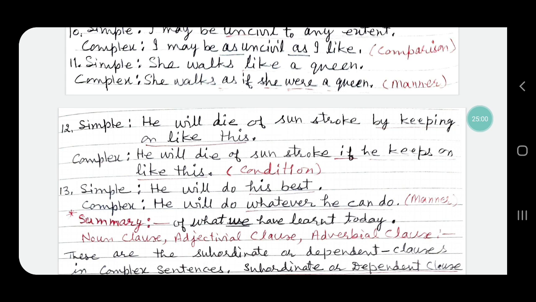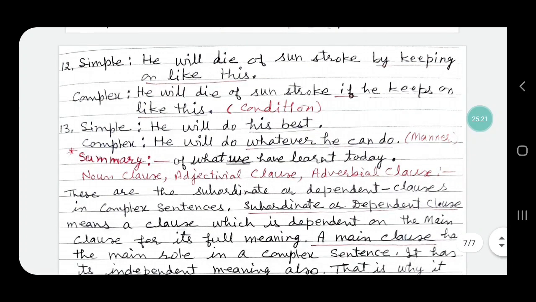Sentence number 12, simple sentence: he will die of sunstroke by keeping on like this. By keeping on like this will be changed into an adverbial clause like this: he will die of sunstroke if he keeps on like this. If he keeps on like this is an adverbial clause of condition. So the complex sentence.